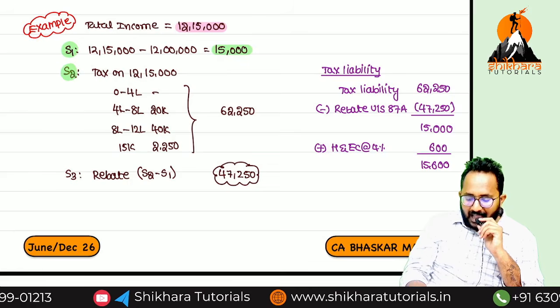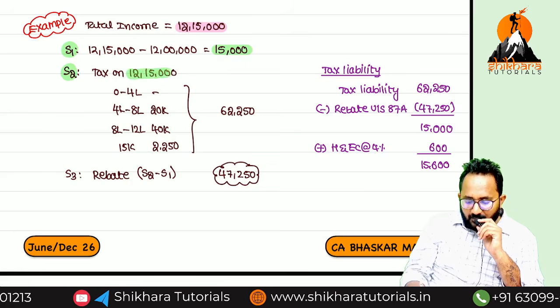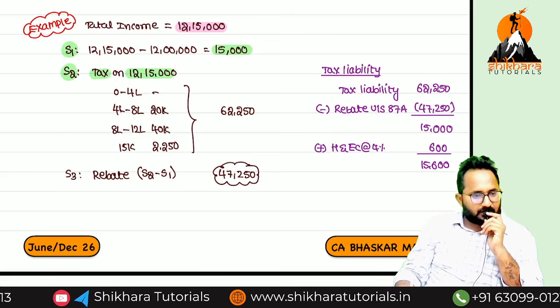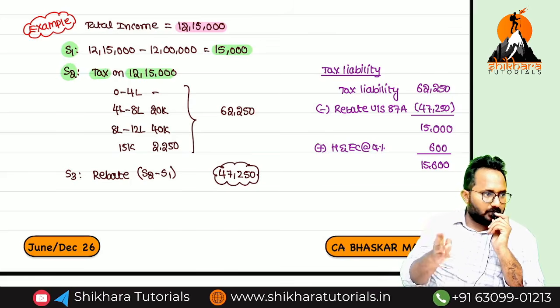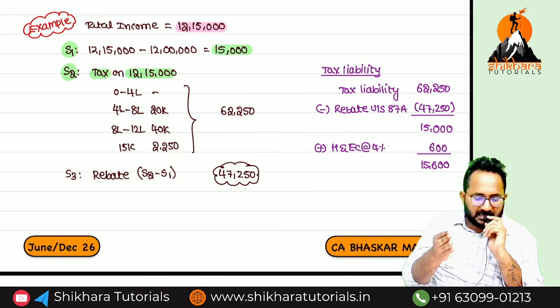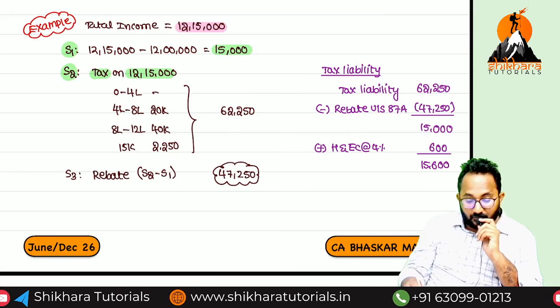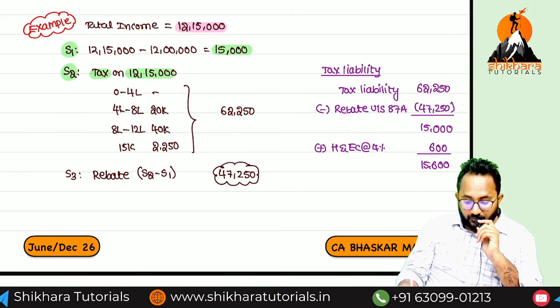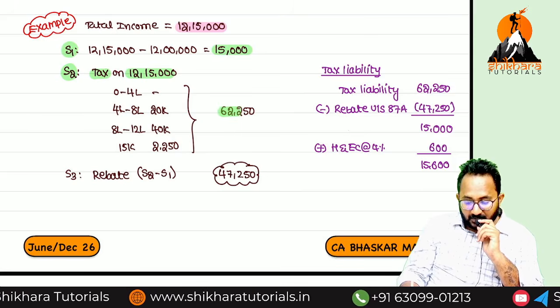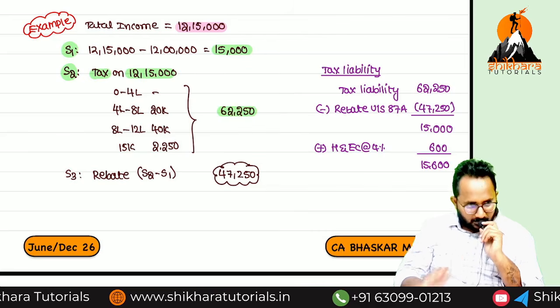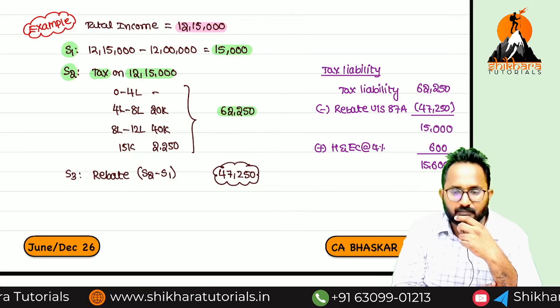Step 2, calculate tax on how much? 12 lakh 15,000. I think you know the slabs: 0 to 4 lakh, 4 lakh to 8 lakh, 8 lakh to 12 lakh, and 12 lakh above 15,000 is there. If you followed that, what is the tax liability we got? Now I will tell you the logic.